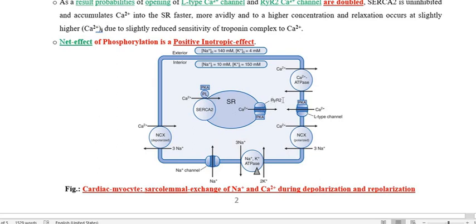Once the calcium level increases inside the cytoplasm, this raised intracellular calcium combines with troponin C, and this troponin C, with the help of actin and myosin of the cardiac muscle cell, leads to the contraction of the heart, and therefore it increases the force of contraction of the myocardium.